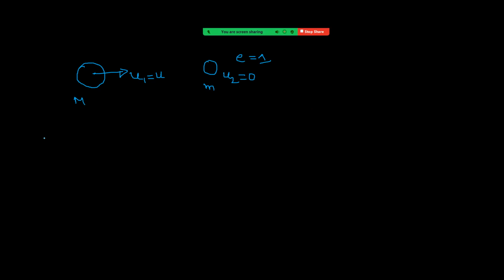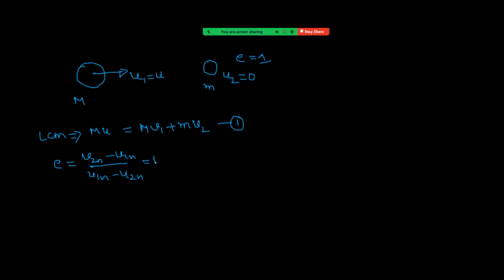So write the equations again. According to LCM, capital M into u should be equal to capital M into v1 plus small m into v2. When we do not know the directions of v1 and v2, we assume they are positive. Next, the coefficient of restitution, that is v2n minus v1n upon u1n minus u2n, is equal to 1, right?